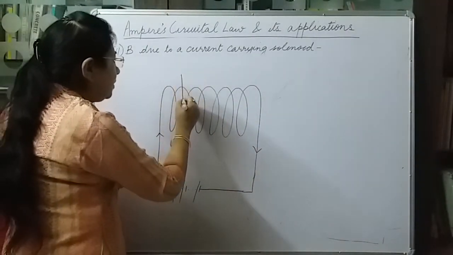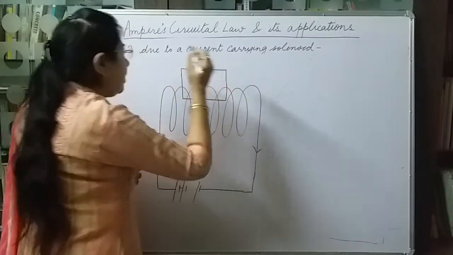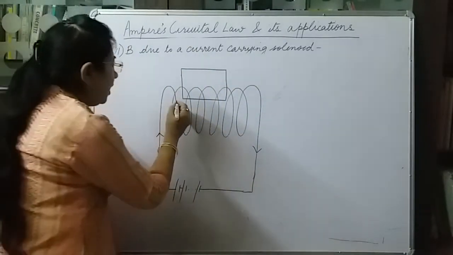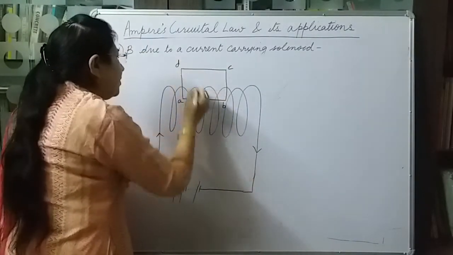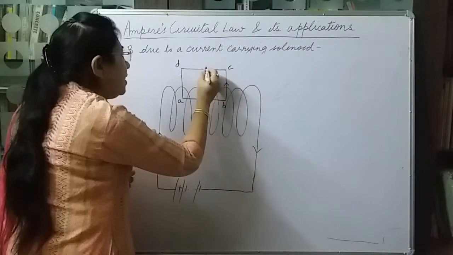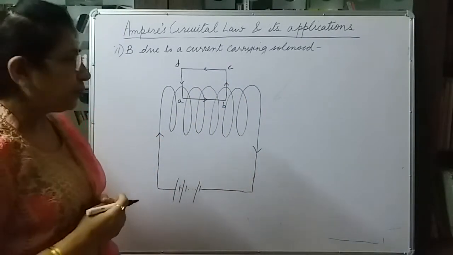I'll choose a rectangular Amperian loop. Let us label this loop A, B, C, D. We are going from A to B, B to C, C to D, and D to A. This is a closed loop that we have chosen.